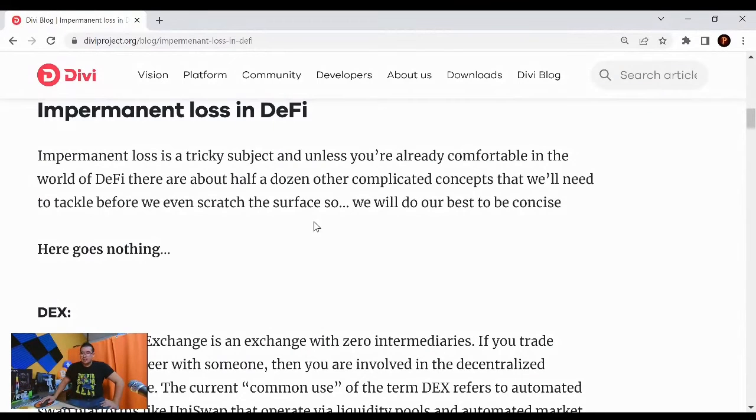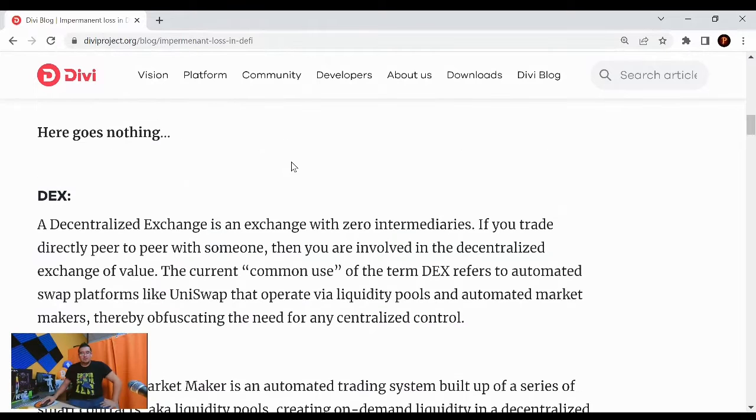Impermanent loss is a tricky subject unless you've already been comfortable in the world of DeFi. There are about half a dozen other complicated concepts that we will need to tackle before we even scratch the surface. So we will do our best to be concise, and here goes nothing. So we got to understand these terms.